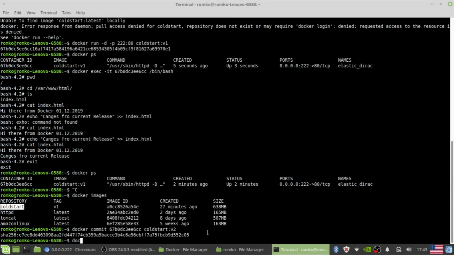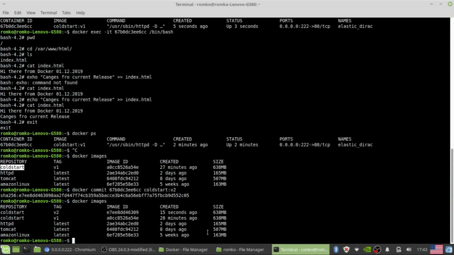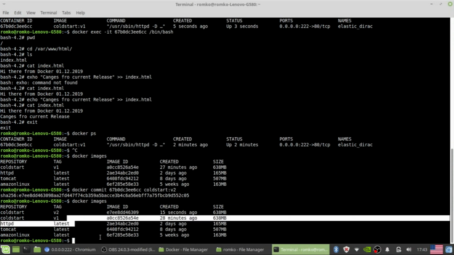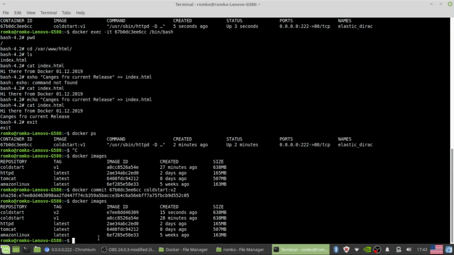Now we've got another cold start, the second version, with our changes. Let's try to check it. Docker images. You see, it is our changed image. Now we can distribute it so that the quality assurance guys can start it.